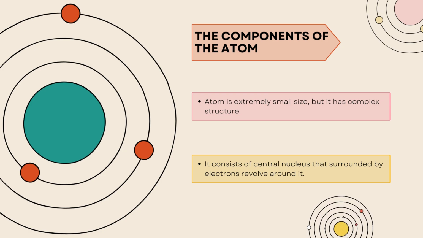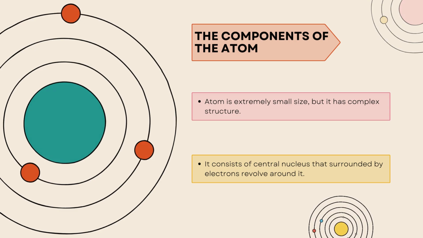So we have two components here, the nucleus in the center, surrounded by electrons that revolve around it, that orbit it. So we have two main components, nucleus and electrons.